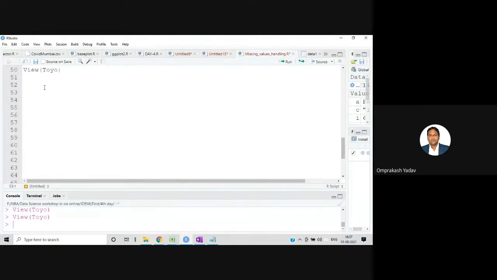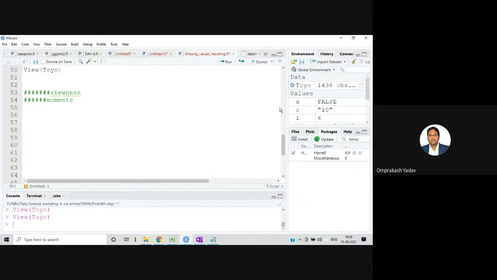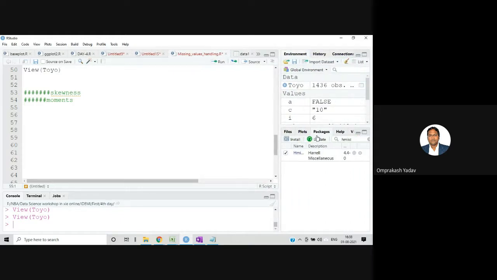For that, we will require one package. So now I'll be talking about skewness. We require the moments package. All of you can just search in this tab, and check it.